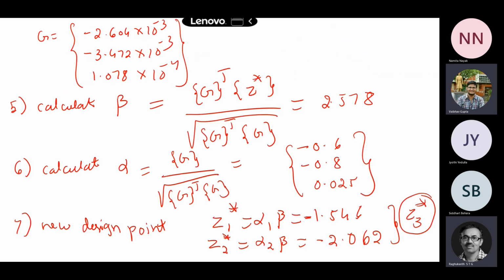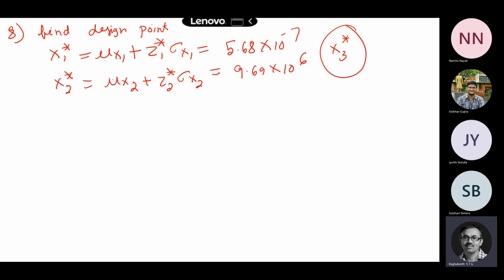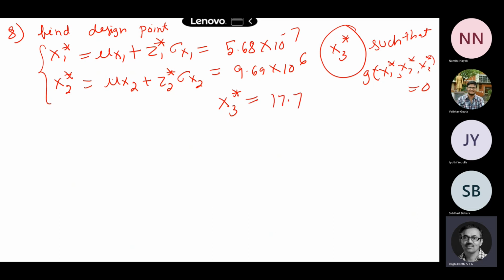Suppose you calculate Z3 star also from this expression, and if I substitute Z1 star, Z2 star, Z3 star in the limit state, that will not be 0 basically. It will be some constant. So only two you can use, and you calculate x3 such that the limit state function with x1 star, x2 star, x3 star is equated to 0. So you substitute in this expression, and x3 star turns out to be 17.7. So these are the new design points.